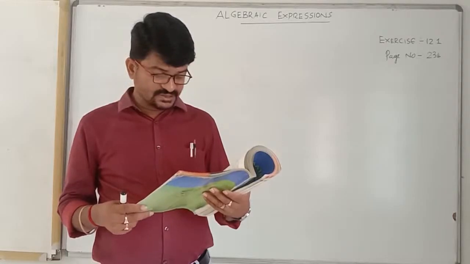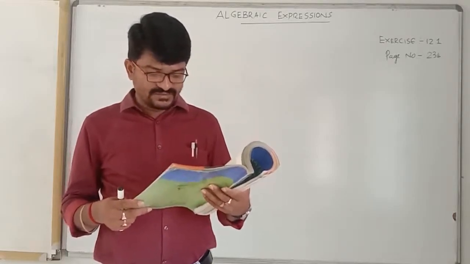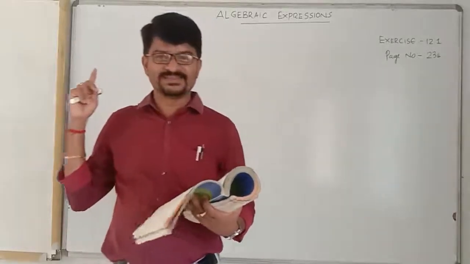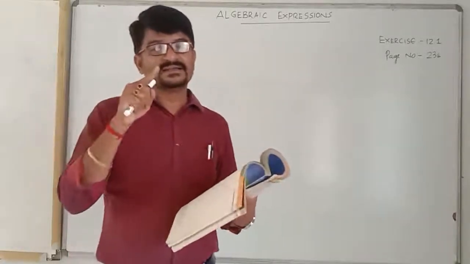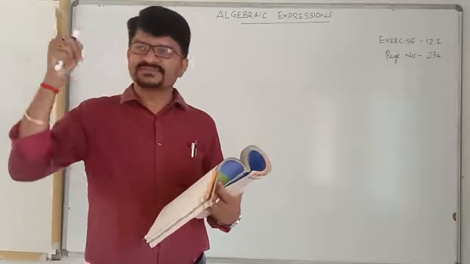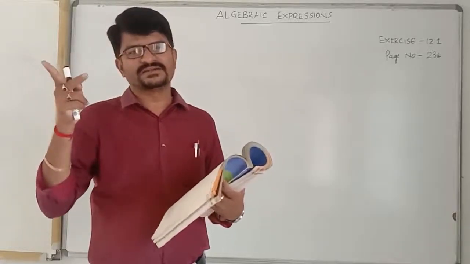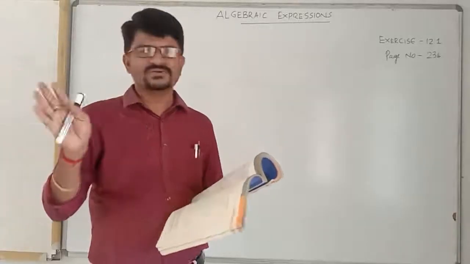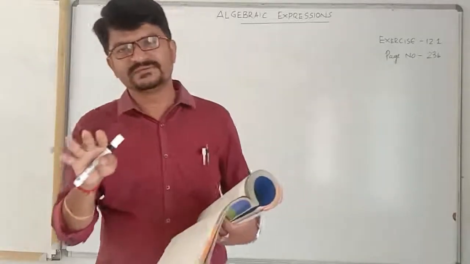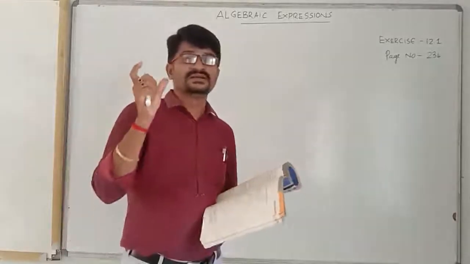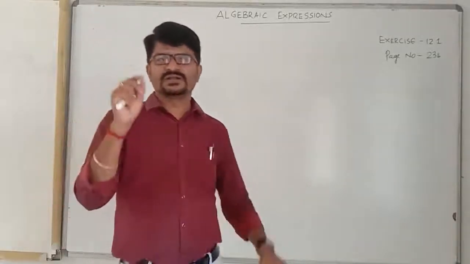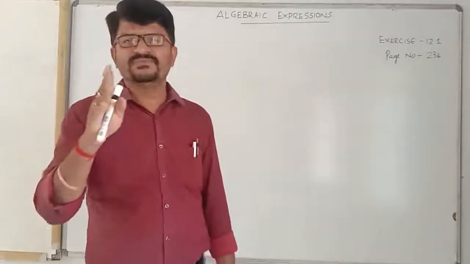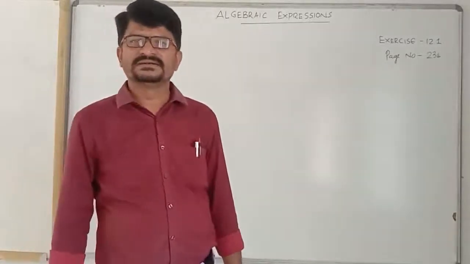And here, 6th Roman, 5th one, 4m square p, 4mp square. I gave you one example there. Here the exponent is different. M square here and the second term is m. So they never be like terms because literal factors must have the same integral powers. Whatever power m has in one term, the second term should also have the same.